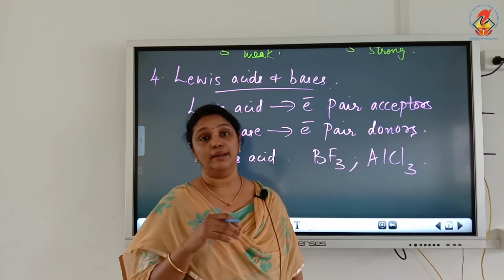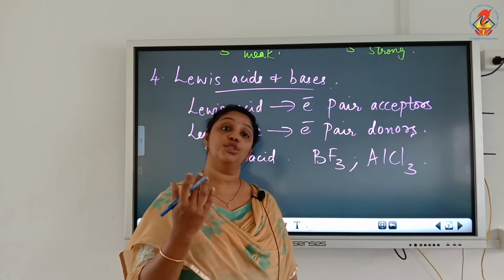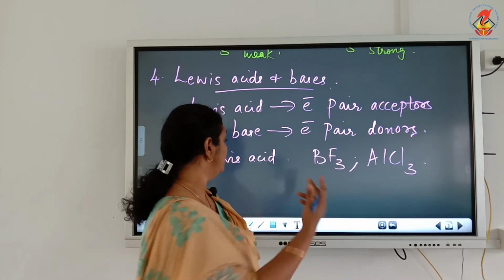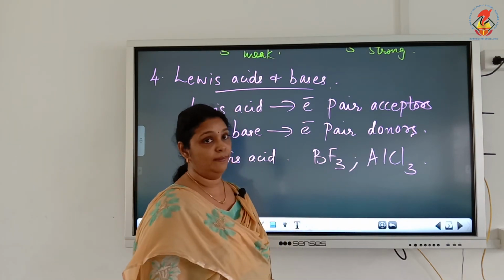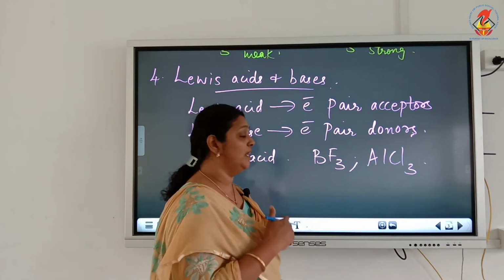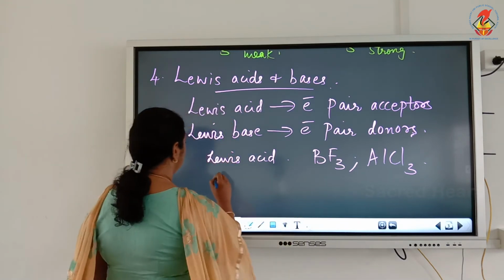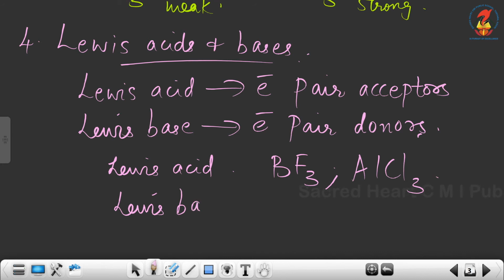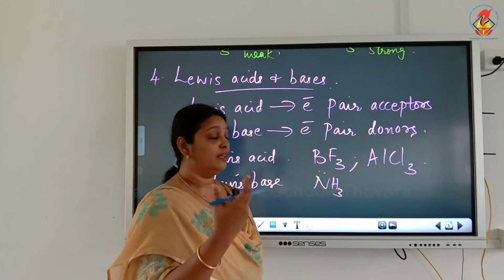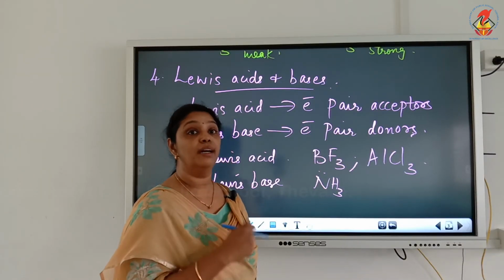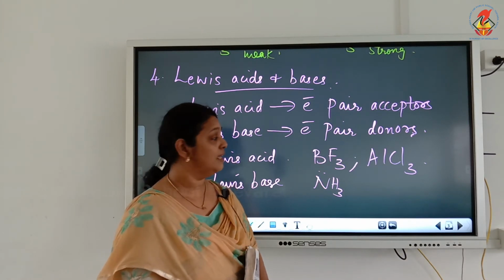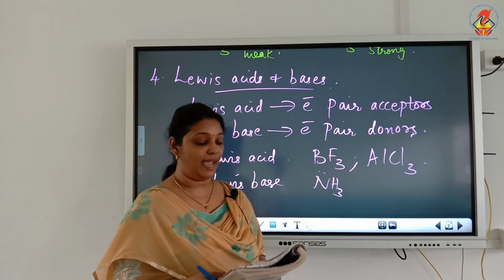The octet is incomplete, so they are electron pair acceptors and can act as a Lewis acid. Usually they accept an electron pair from ammonia, because ammonia is an example of a Lewis base. There is a lone pair on nitrogen, so BF3 will accept that electron pair. Here ammonia acts as a Lewis base and BF3 acts as a Lewis acid.